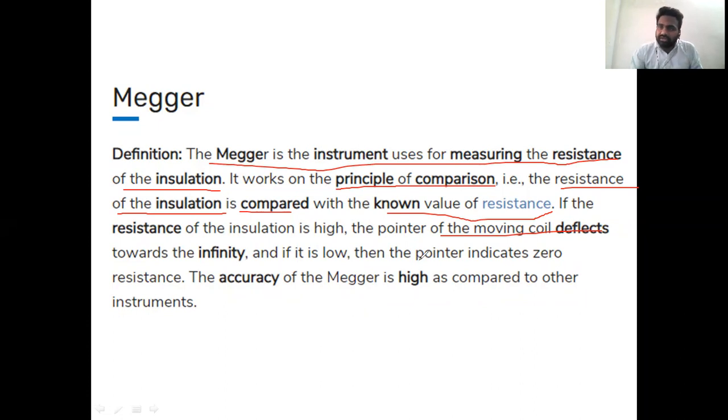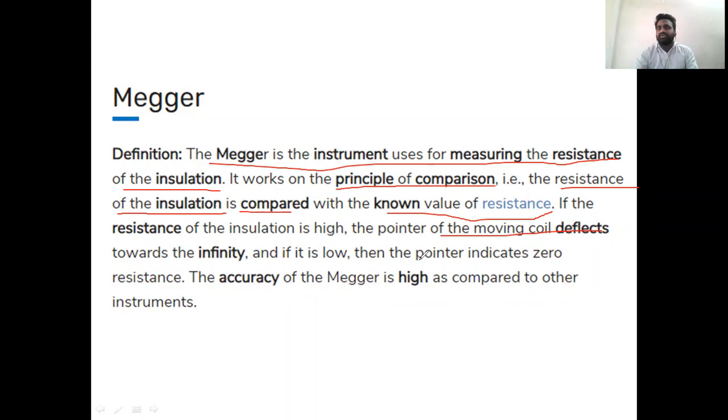We compare the known resistance with an unknown resistance, as we did in the Wheatstone bridge and Kelvin's bridge. The same principle applies here. It is the principle of comparison for calculating unknown resistance: we compare the known resistance value with an unknown resistance element.